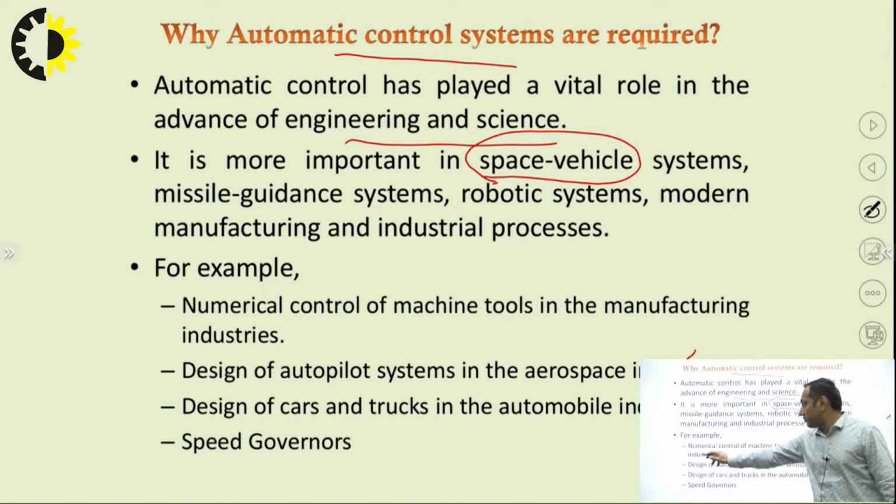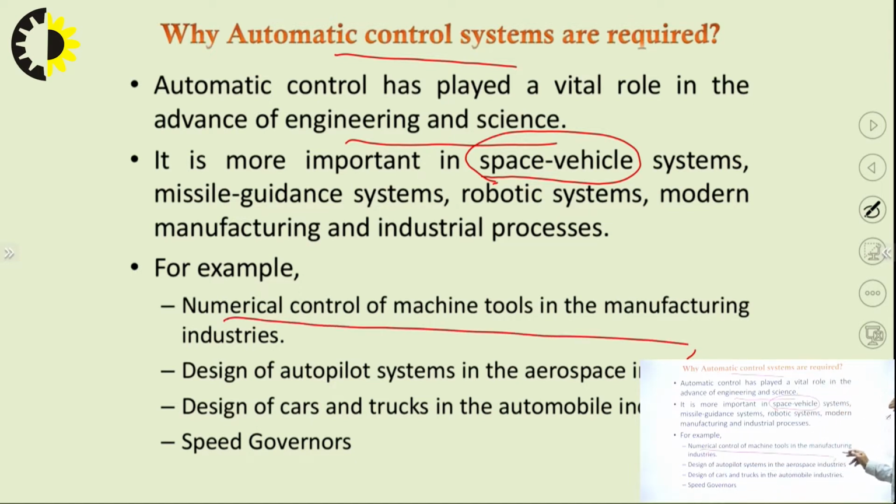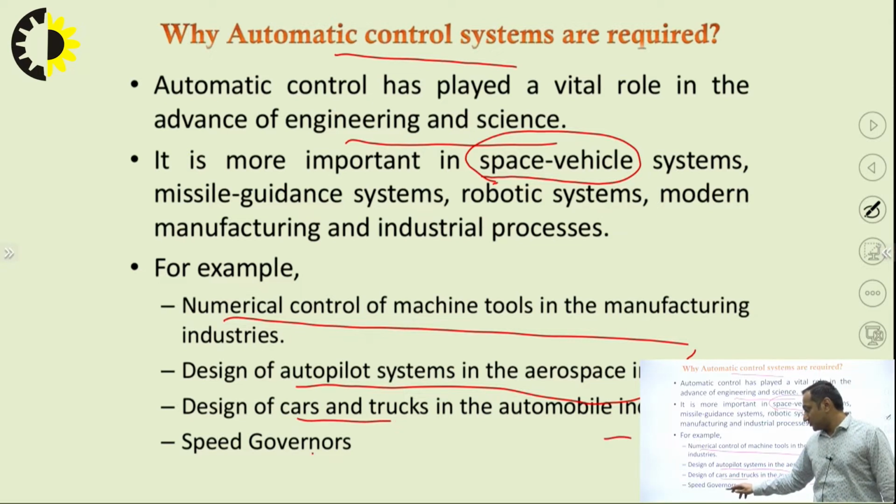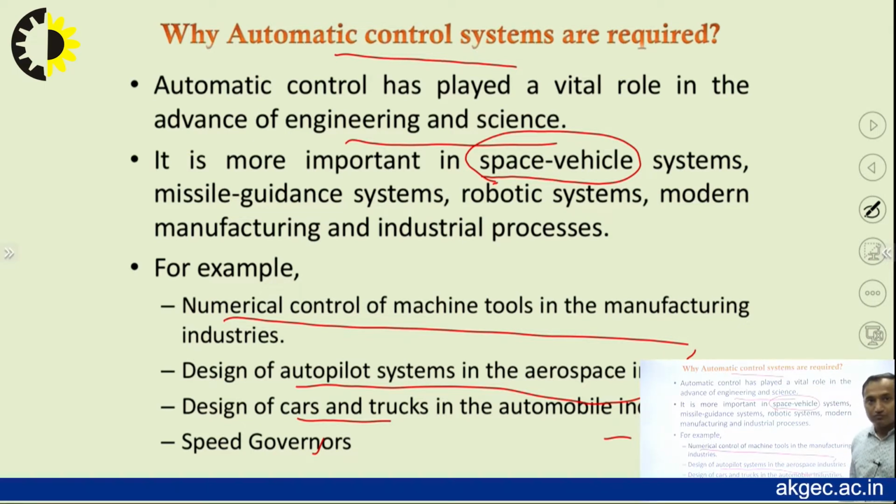Another example could be numerical control of machine tools in the manufacturing industries, and design of autopilot, as I have just said now, in the aerospace industry. Design of cars and trucks in the automobile industry. Governors. A governor is a type of device which is used to control the mean speed of the engine. So all of these are examples of automatic control.